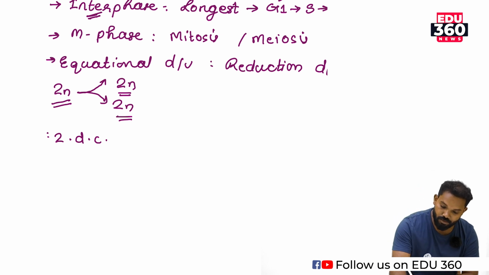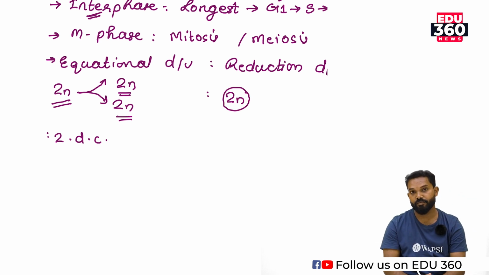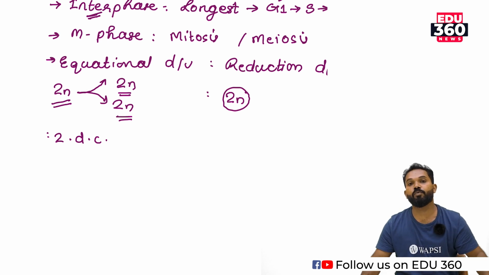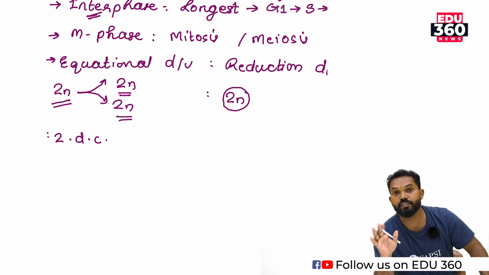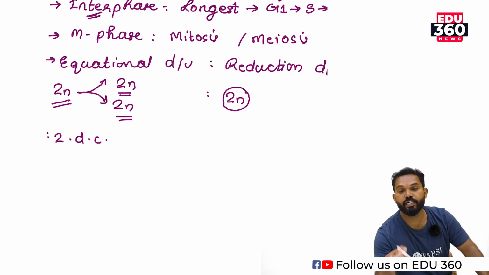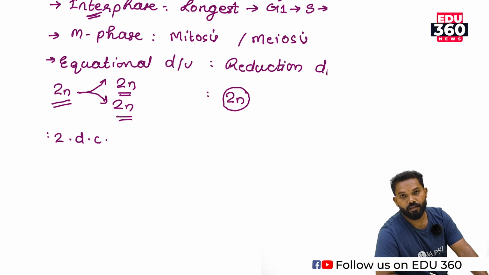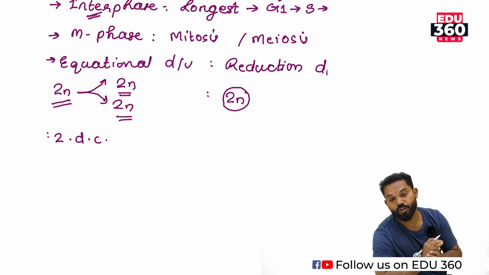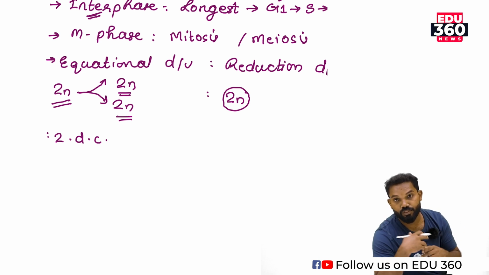But in a reduction division, if a diploid cell undergoes reduction division, why is it a reduction? Here the chromosome number is reduced. In mitosis there is no change in the chromosome number, but in meiotic division there is a reduction in the number of chromosomes.